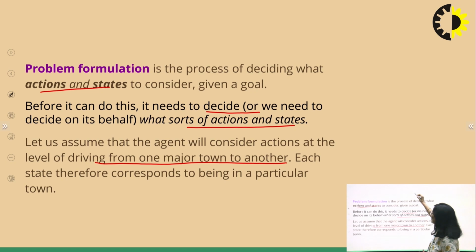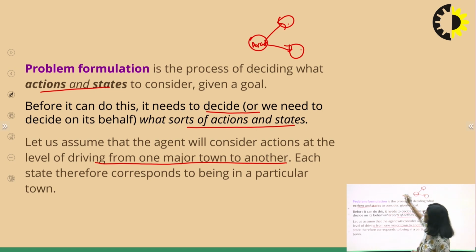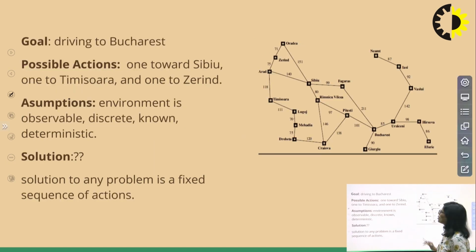So suppose the agent is in Arad. He will consider those actions that will take him to some other town. So it will consider only those towns, and those towns will form the states. So these are the possible actions and states. Let us see an example.